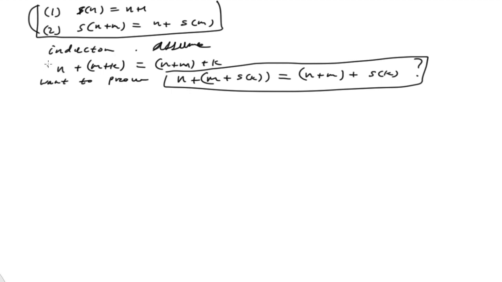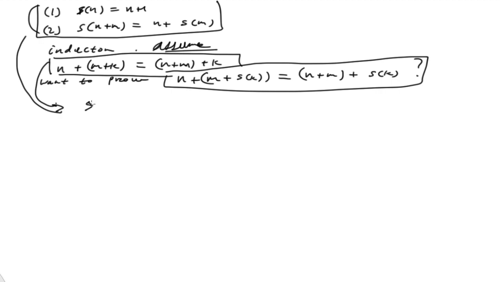Okay, so now again, we know this is true as well. We can take this for granted. We're actually assuming this is true, and seeing what follows from it. So I'm going to take these three facts together and see what I can come up with. I know these two are equal, and that means that the next in the sequence will also be equal. So what I can do then is go S of n plus the quantity m plus k, and that's equal to S of n plus m plus k, taking the next in that sequence as well.